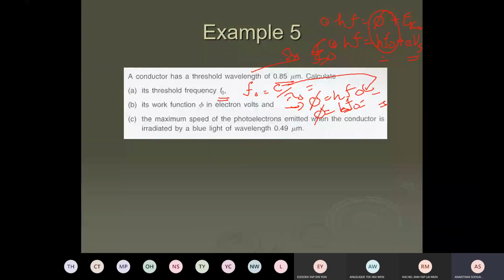Joule. HF naught will be in joules, but they want it in electron volts. So how do you change joules to electron volts? Divide by the charge of the electron. Divide by the elementary charge, 1.6 times 10 to the power of negative 19. You get it in eV. So that should be your B. Now come to C.